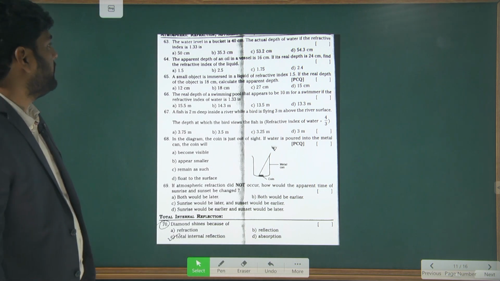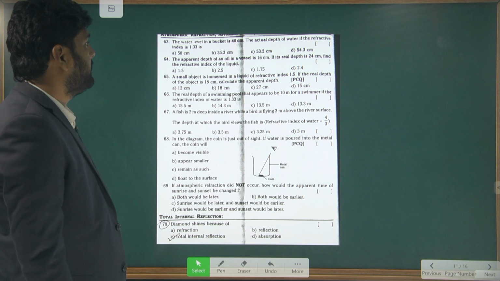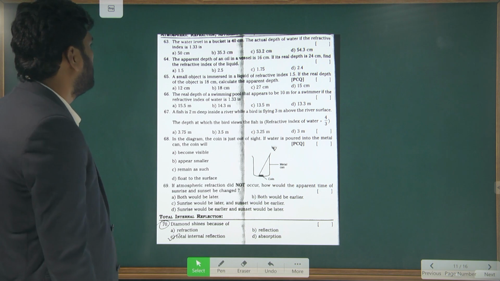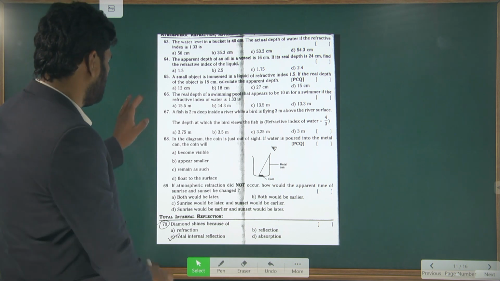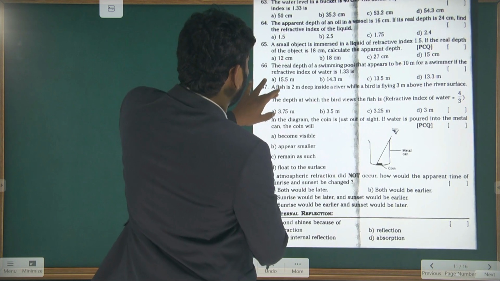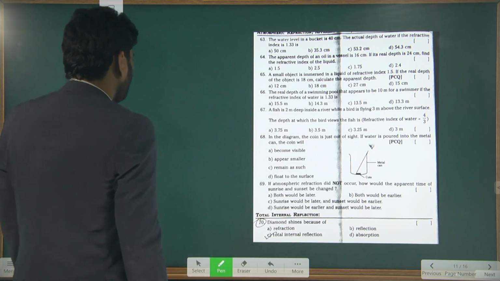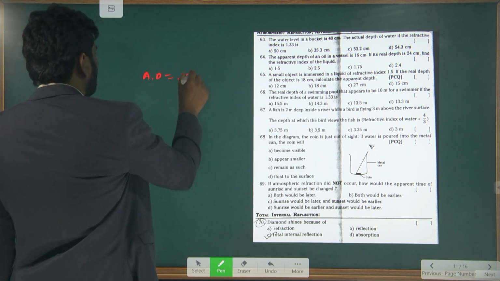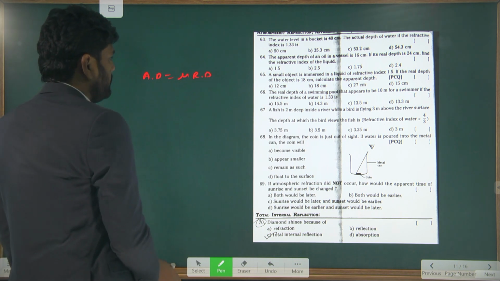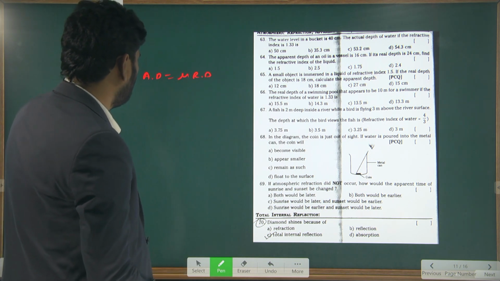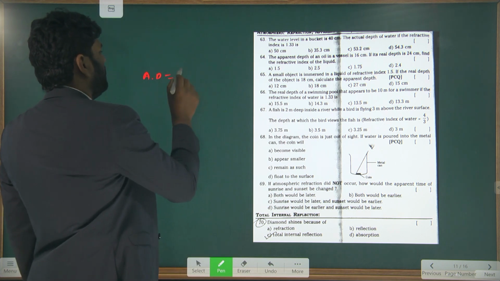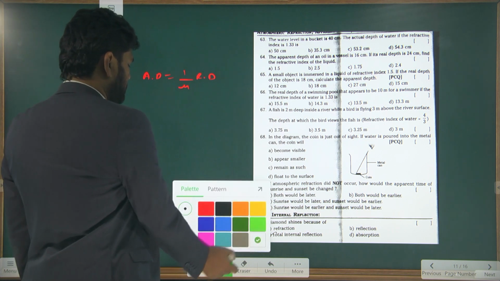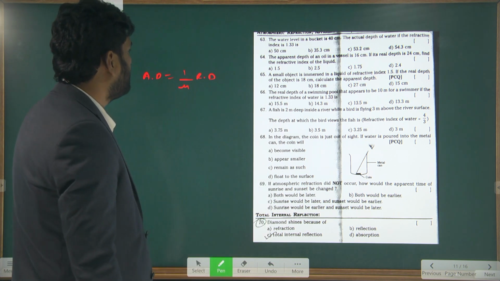The water level in a bucket is 40 centimeter. What is the actual depth of the water, if the refractive index is 1.3? So here, the actual depth of the water is what they are asking. This is a concept of real depth and apparent depth. Apparent depth is equal to 1 by mu times of real depth. So use this formula, you can find it out.